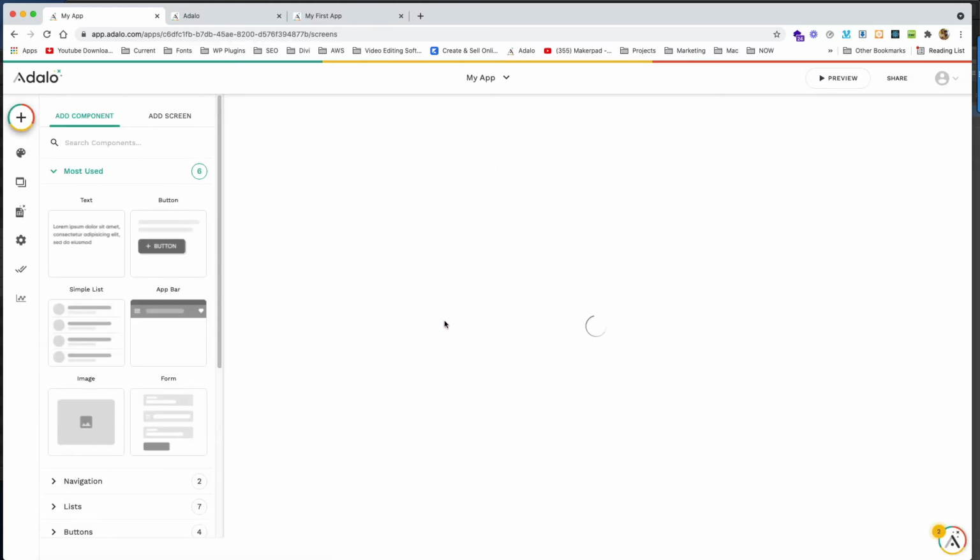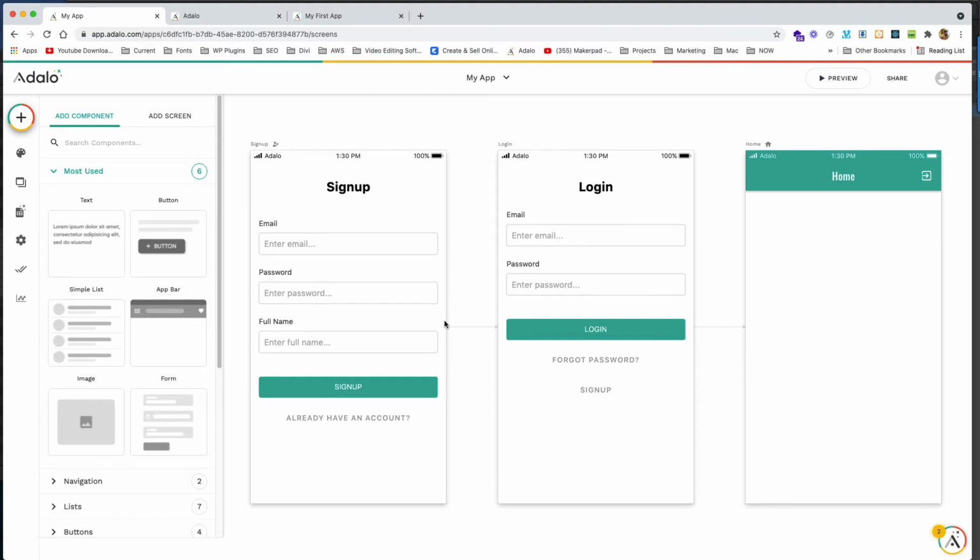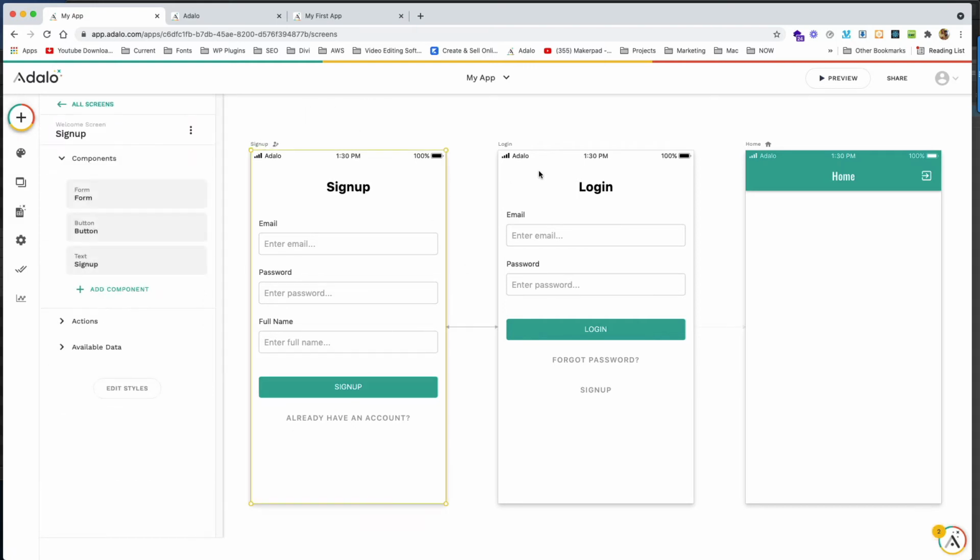Now you notice that in the other screen there, it showed two colors. Those are primary and secondary colors. Those will be used as primary and secondary colors to style your app. Now when you first do this, it's going to create three screens for you: a sign up screen, a login screen, and a home screen. So you see this little icon over here? I'm going to zoom in so you can see that, okay?